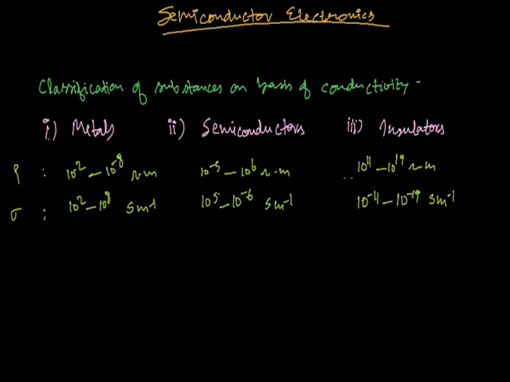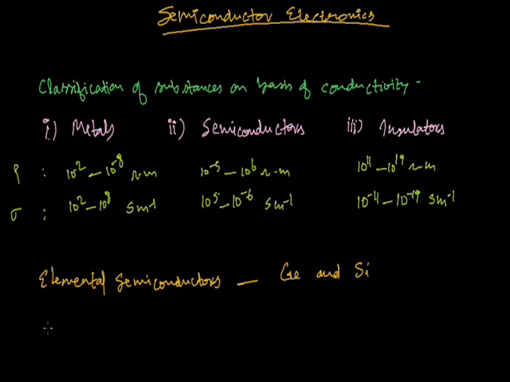We are going to discuss the semiconducting material. Elemental semiconductors are germanium and silicon, which we generally use in semiconductor devices.